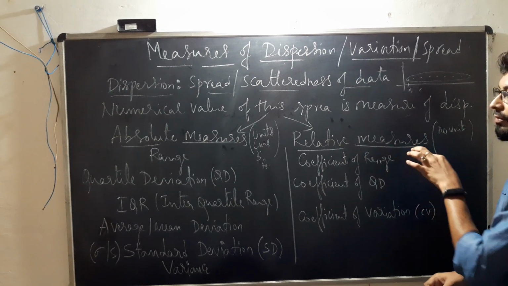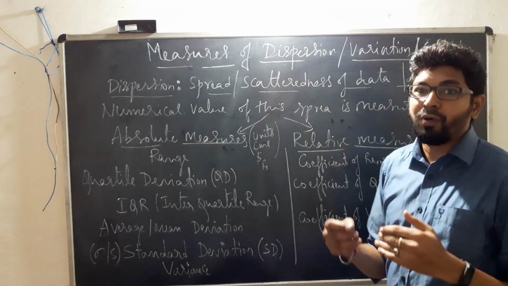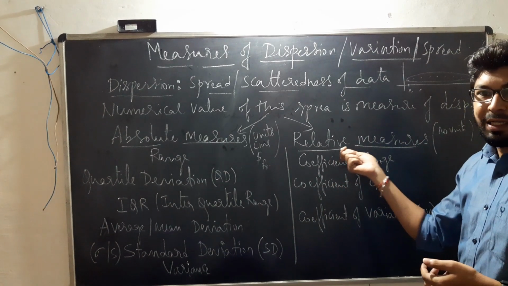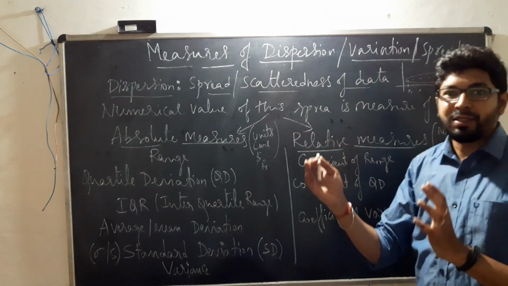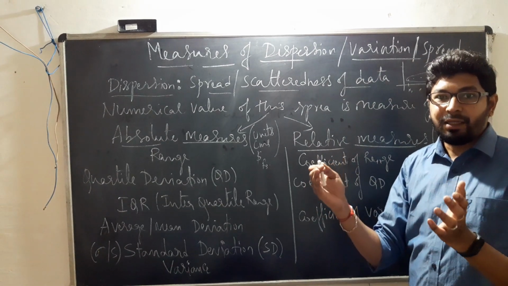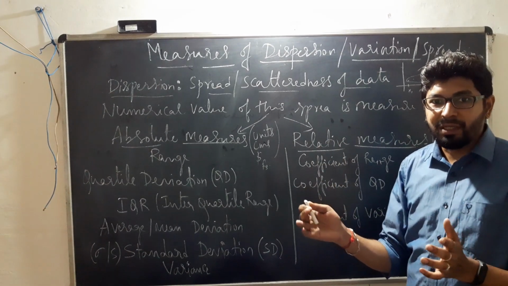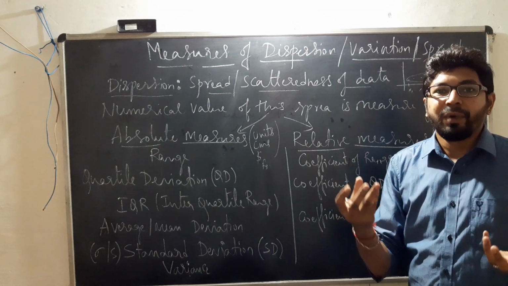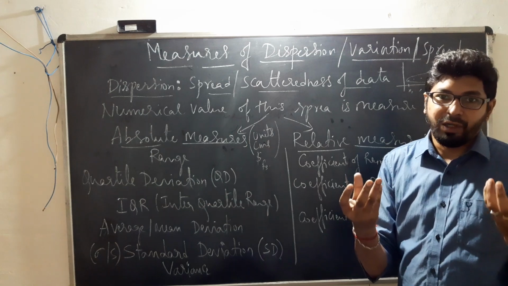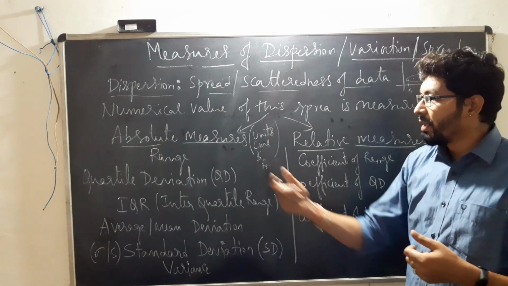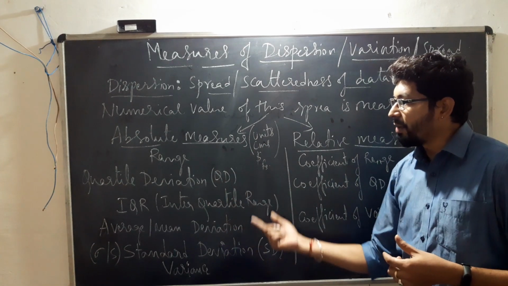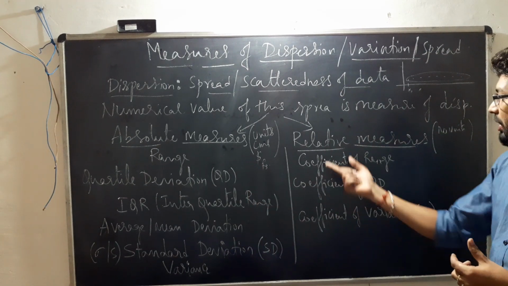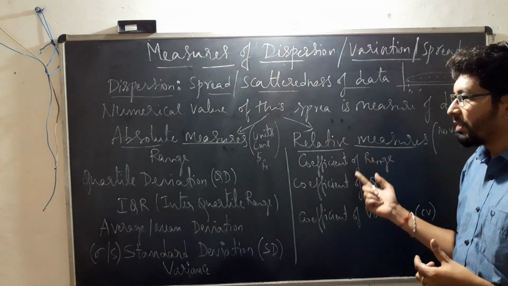Hence, if you are in a situation of comparing two or more distributions, then the suitable measure is the relative measure. Say you have one distribution, x, height of students in centimeters, and another distribution, age measured in years. You cannot compare the distributions because the units of measurement of the variables are different. So in that case, instead of using absolute measures, you could use relative measures, which are free of units of measurement, and hence the comparison can be easily done.